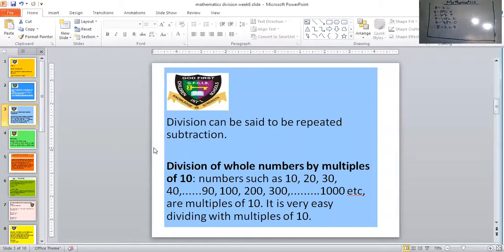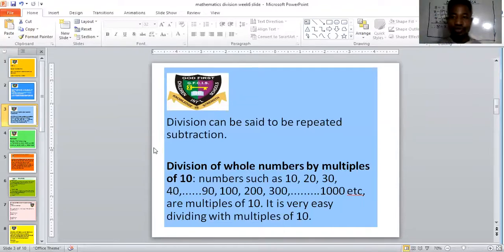So we just proved that division can be said to be repeated subtraction from what I have shown up here. When you're dividing 8 by 2, you'll be subtracting 2 from 8 until you finally get 0. Is that clear? Which I did here until I got 0. So I counted the number of times I subtracted 2 from 8, and that is 1, 2, 3, 4. Therefore, 8 divided by 2 is 4.